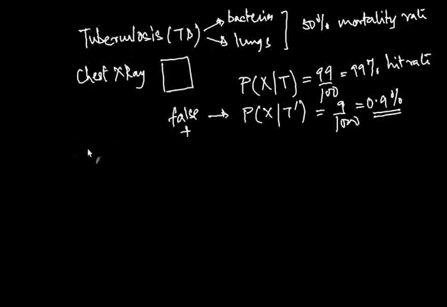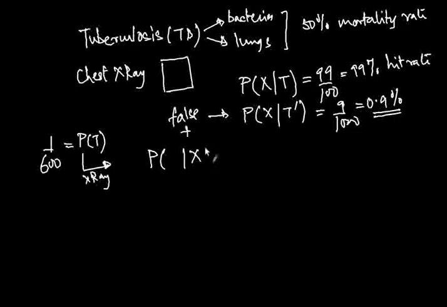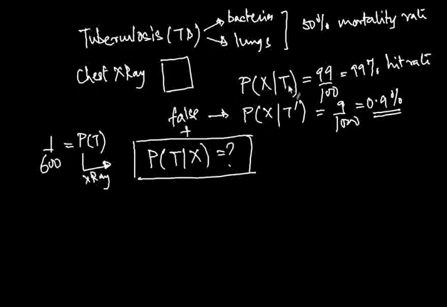And then what we are asked is that if it's known that in a given town, 1 in 600 people has TB, which means that if I pick a random person in the town, then the probability that that person has TB is 1 by 600. And if I take this random person and give him a chest X-ray, and the X-ray turns out to be positive, saying yes, this person has TB, then what's the probability that the person actually does have TB? So this is a different probability from X given T. This is T given X, and that was X given T. So we are asked to find out what T given X is.